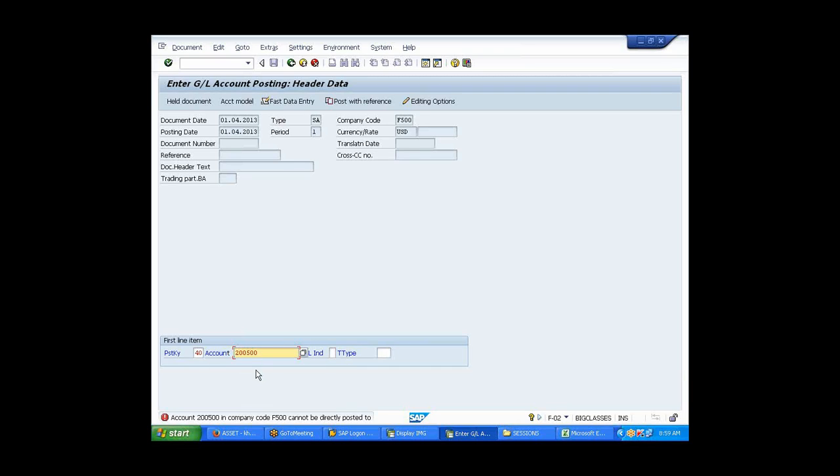We post to the asset master data. Remember 1 of 0, 2 of 0, 3 of 0. When we were posting purchasing, we post to the master data, and it updates your recon account. Yeah, that's true. Now when I'm posting, it is saying it cannot be posted directly. Then how? So note down this. I don't remember this.